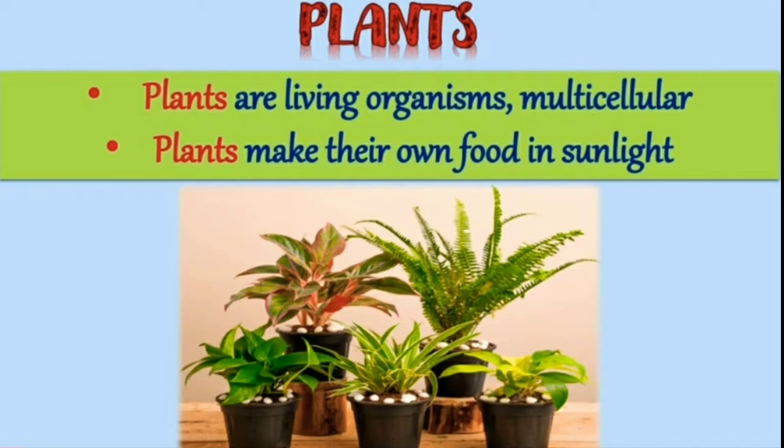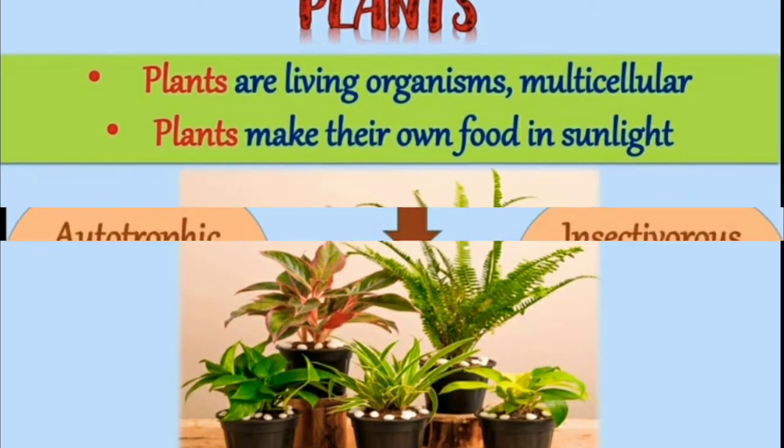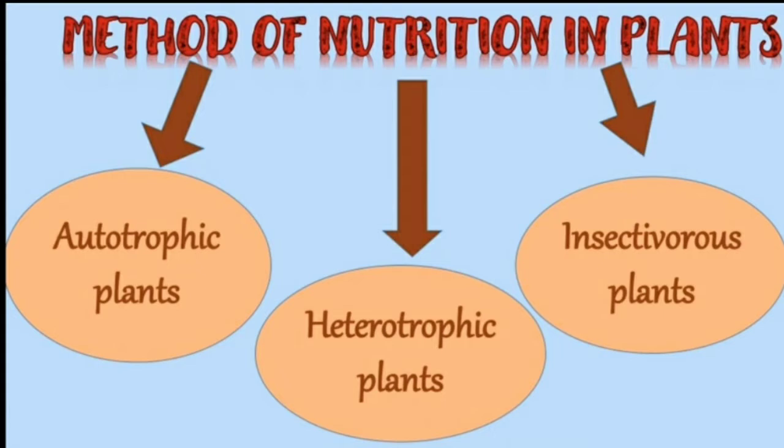Children, now tell me, what are plants? Yes, plants are living organisms. They are multicellular organisms as well. They make their own food with the help of sunlight. Isn't it? Yes. So based on this mode of nutrition, plants are classified into 3 types. The first one is autotrophic plants, second heterotrophic plants, and third insectivorous plants.